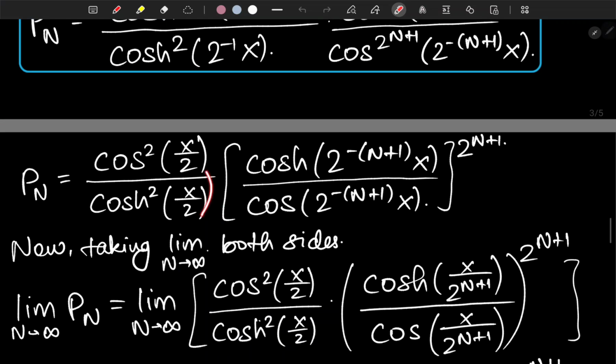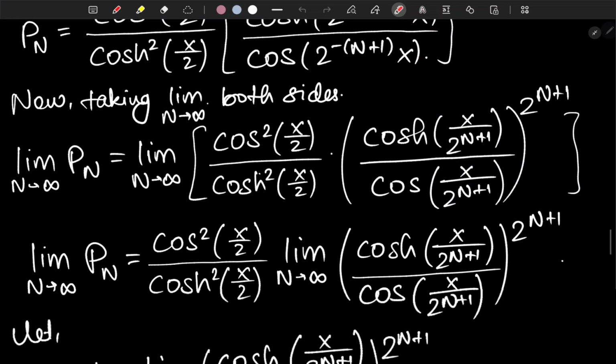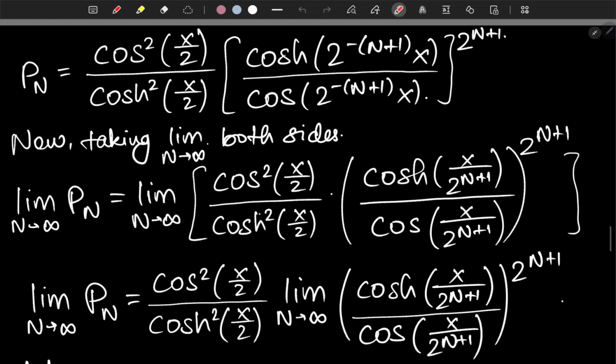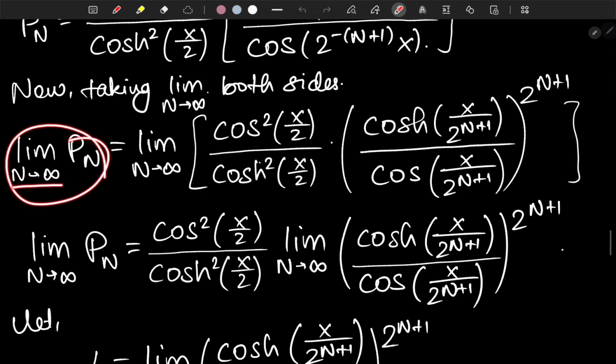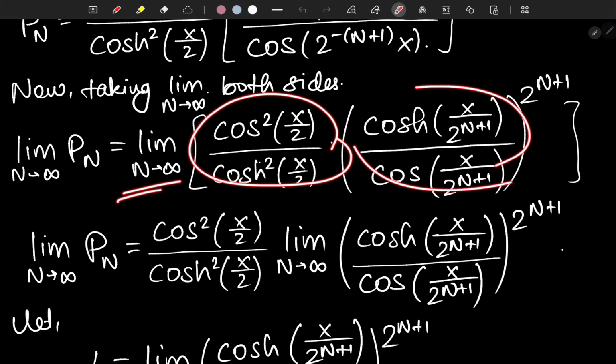So for that case we are having cosine squared of x over 2 over hyperbolic cosine squared of x over 2 times hyperbolic cosine of 2 to the negative n plus 1 x over cosine of 2 to the negative n plus 1 x, and whole raised to the 2 to the n plus 1. And now we just have to take the final limit, n tends to infinity. On the left hand side, that's going to be limit n tends to infinity of p sub n, and on the right hand side we're just going to have the limit n tends to infinity with the same things that we are having.